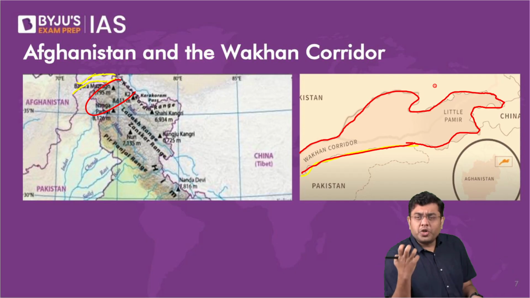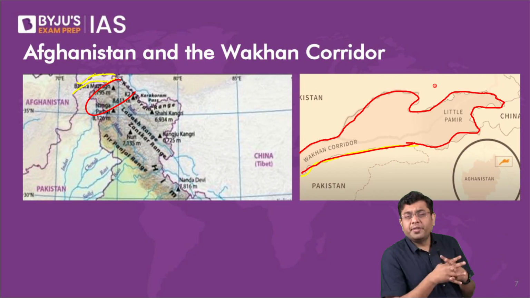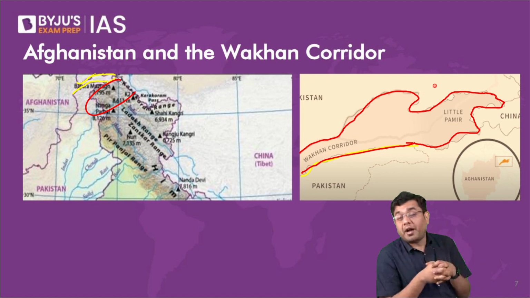After all, the cultural milieu of a place is a remnant of, or a byproduct of, its history, of the people who have graced that region. So that is also the case with Wakhan corridor.